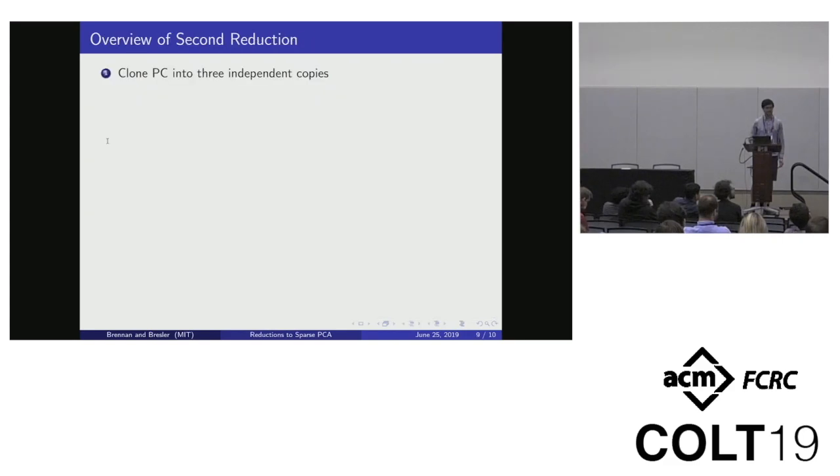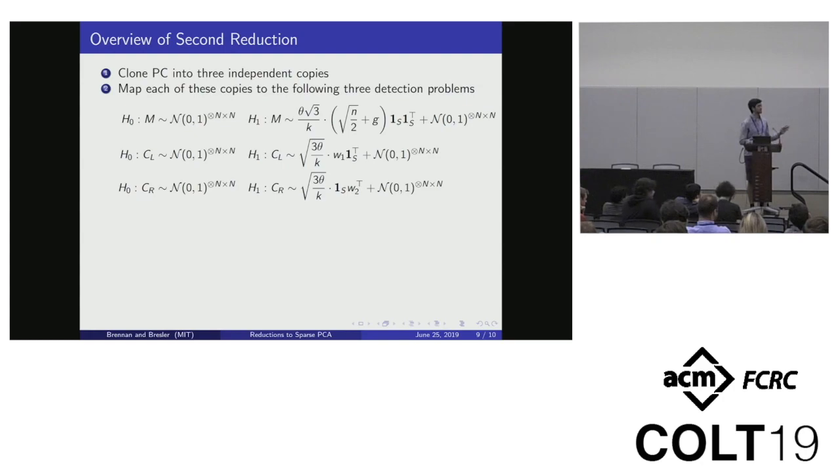So putting this all together, we can arrive at our second main reduction, in which first we have a gadget to clone planted clique and have 3 instances of planted clique. And then we map them to each of the terms that appeared in the previous structure theorem. The first problem is a Gaussianized version of planted clique, which we can map to just like we did in the random rotations reduction from earlier. And then the second 2 are very weak instances of sparse PCA. So we can actually take the previous reduction and plug that in to map to the second 2 problems.